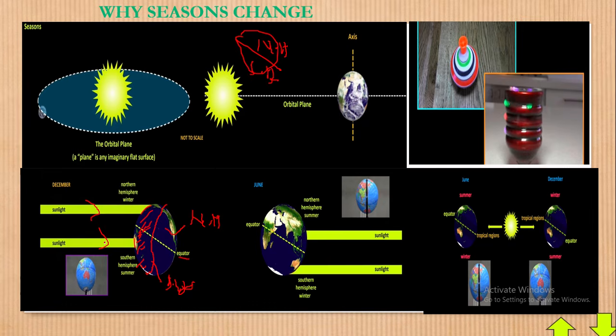Now, here, the sun hits more in the southern hemisphere than in the northern hemisphere. Now, what does it mean? It means that this one which is receiving less light will be in winter season, like you can really see here, winter season. This one receiving more light will receive summer season. That always happens in December.